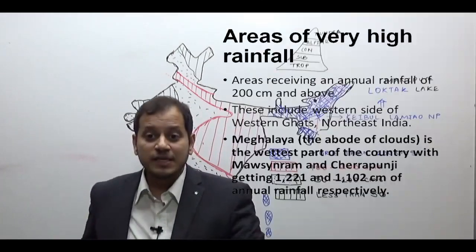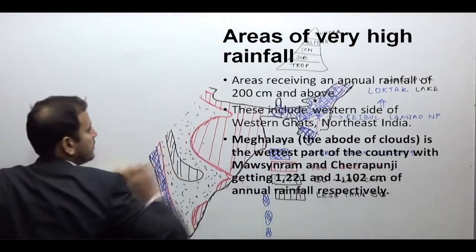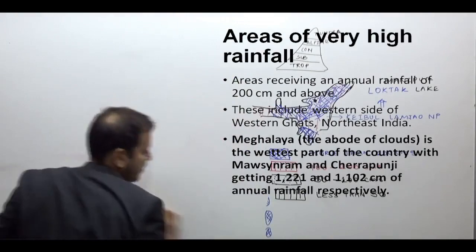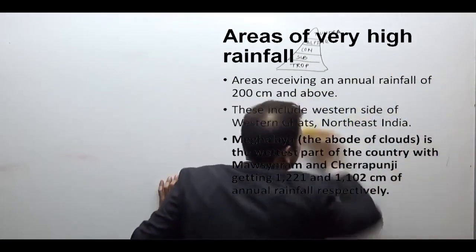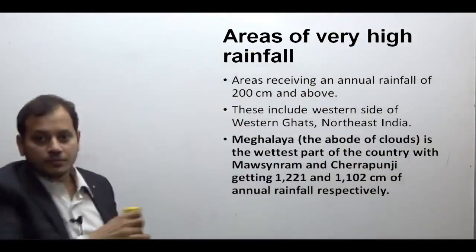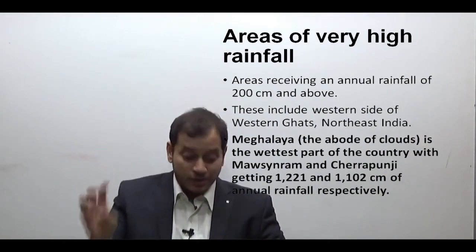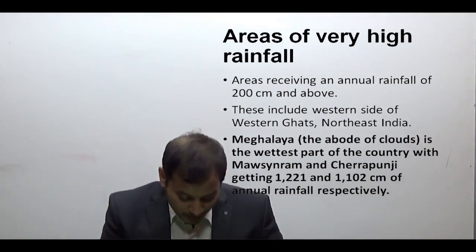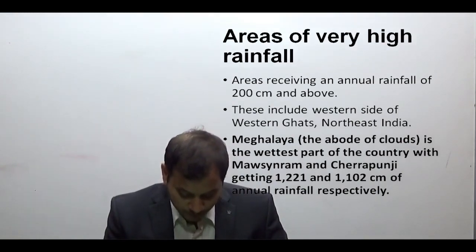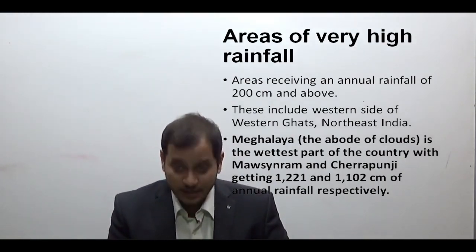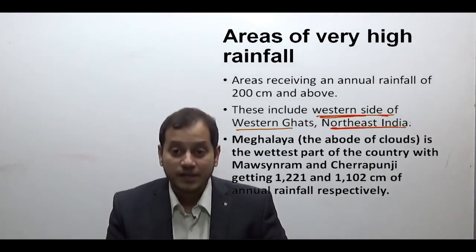Now therefore we say in India we have areas of very heavy rainfall, which receive 200 centimeters and above. This includes, remember, UPSC can trick you on which side of the Western Ghats. Remember, the western side of the Western Ghats and northeast India.